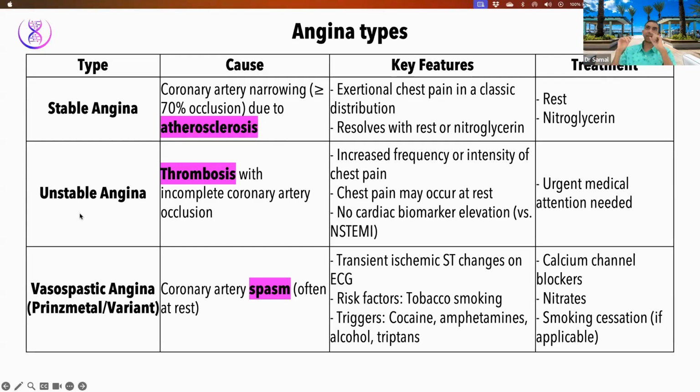Unstable angina, very interesting, and they do ask you this question repeatedly. What is the important thing that you need to know? Like I said, stable angina was a stable plaque. What if a stable plaque became vulnerable? We did talk about this in our blood vessels chapter. A stable plaque can become unstable, and that is another MCQ they keep asking you. How does stable become unstable?